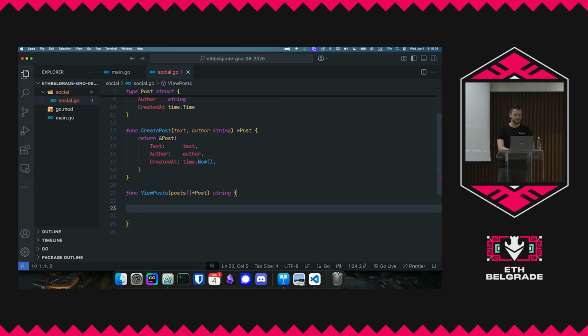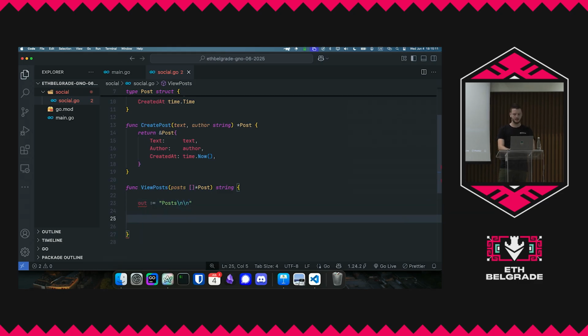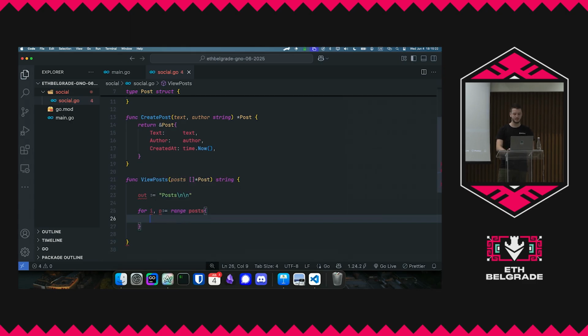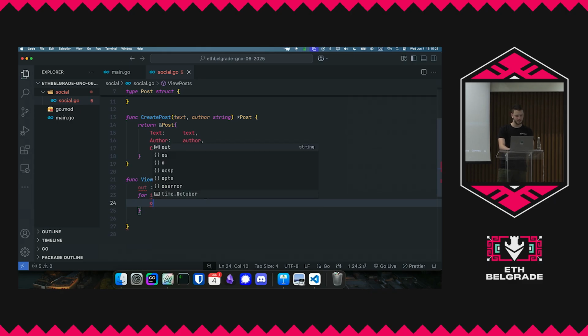So let's say, okay, let's have some out, which is going to be like posts, and then let's add some new lines here. And then let's actually go through these posts. So p in range posts. And we also need an i. So we're going to iterate through this slice, or array, as it's called in Go, a slice. And what we can do here, we can just do out plus equals. So we're concatenating strings.